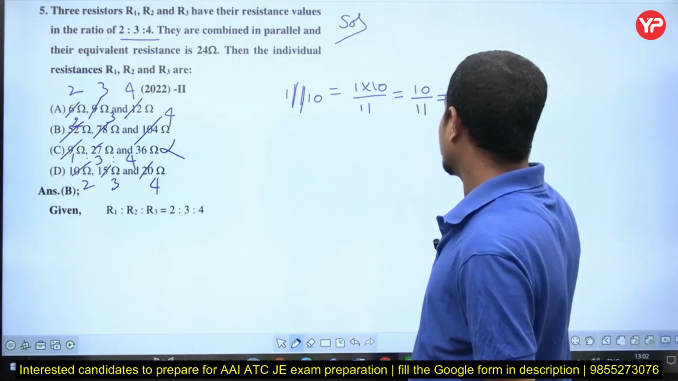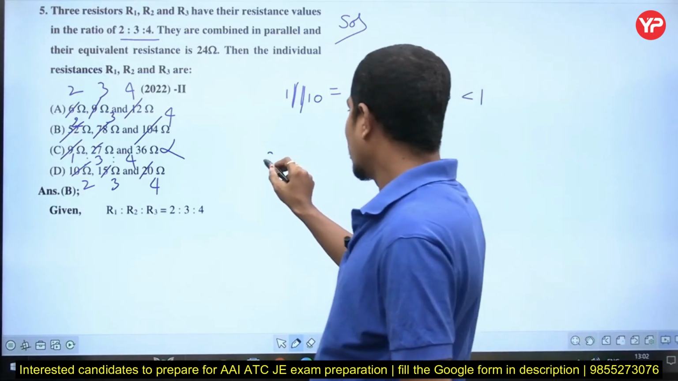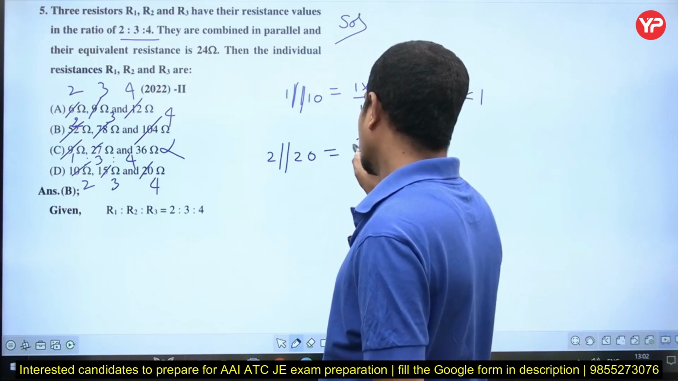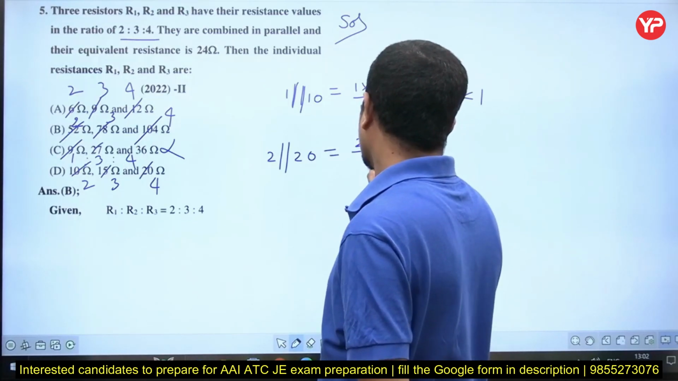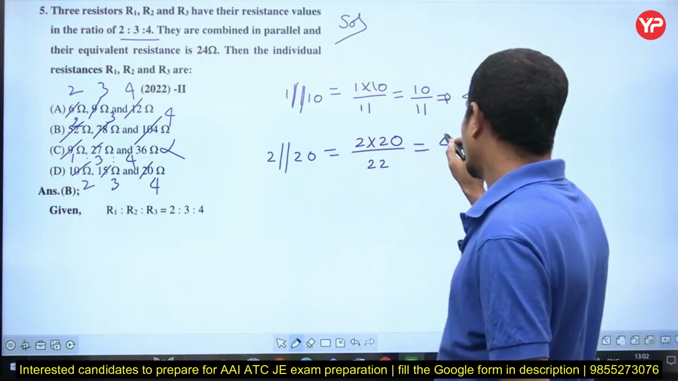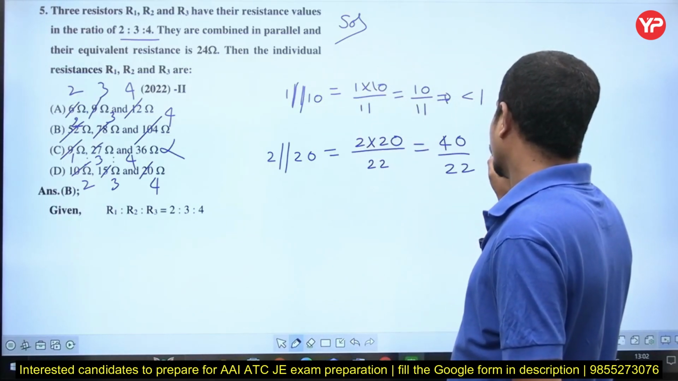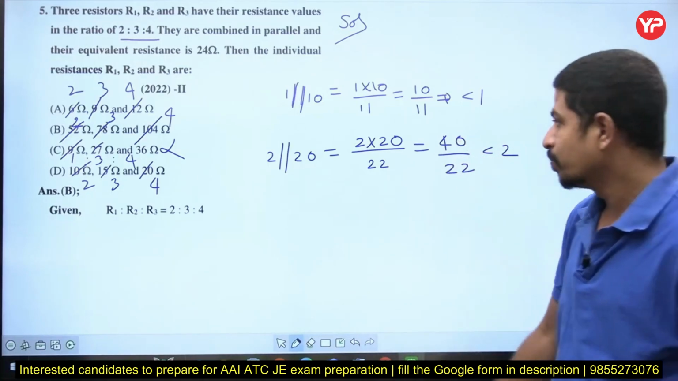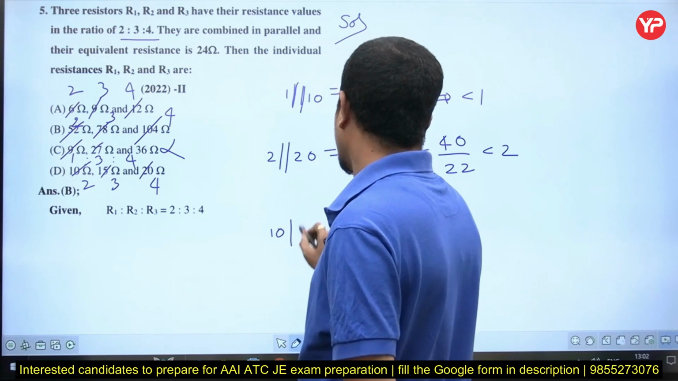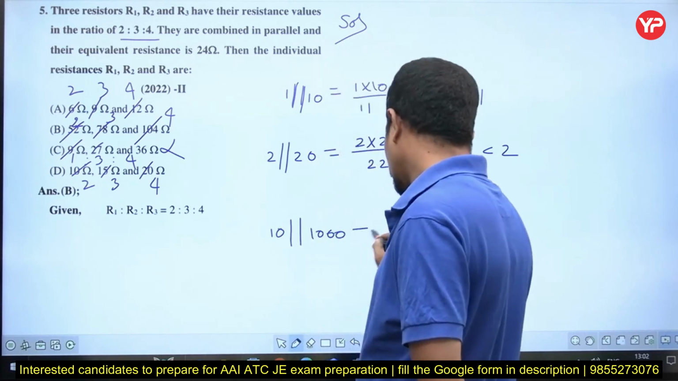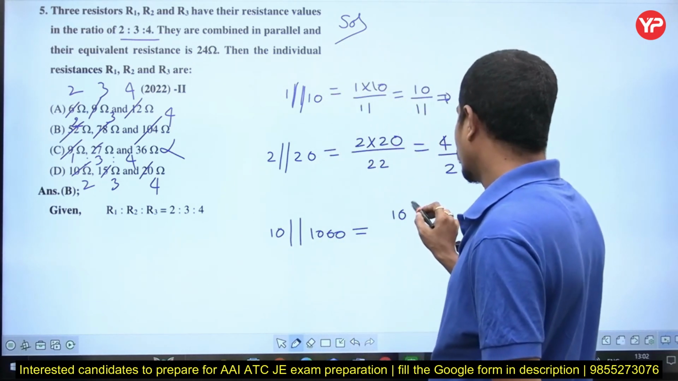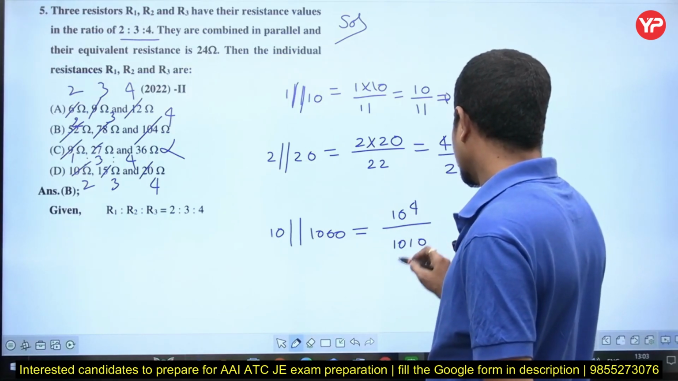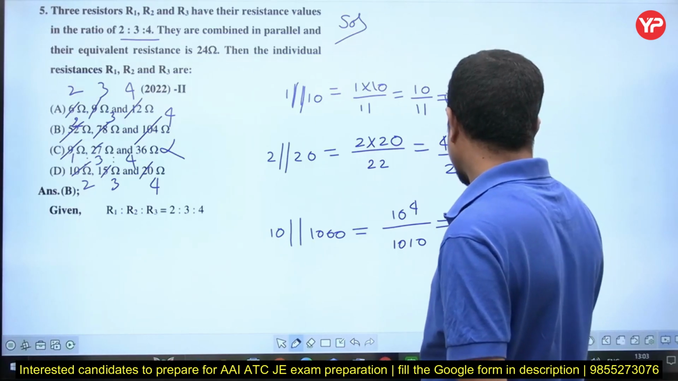10 by 11 means definitely it is less than 1. Suppose I take 2 in parallel with 20, then how much will I get? 2 into 20 by 2 plus 20, that is 22, so 40 divided by 22. Definitely this is less than 2. 40 divided by 20 is 2, but 40 divided by 22 is less than 2. Last one, 10 in parallel with 1000: 10 into 1000, that is 10 to the power of 4, by 10 plus 1000, that is 1010. Definitely this will be less than 10.